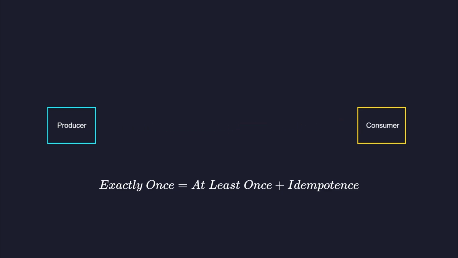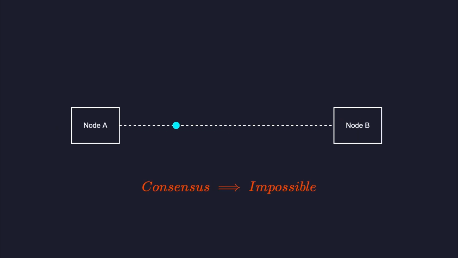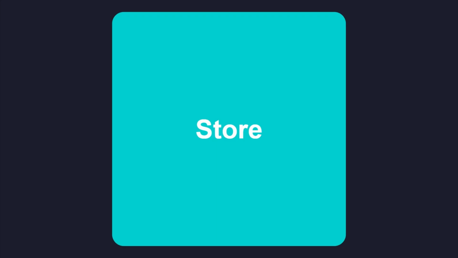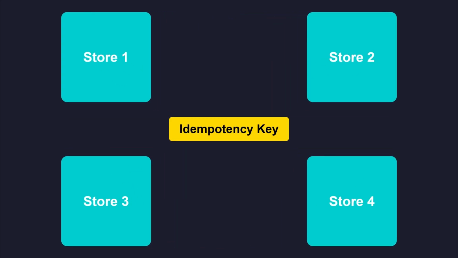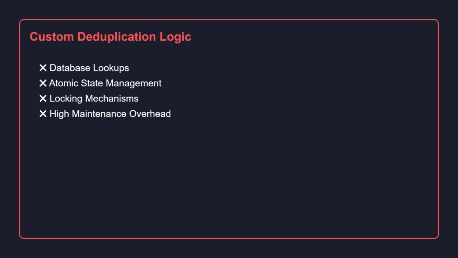Exactly once processing is typically achieved by combining at least once delivery with idempotent consumers. True exactly once delivery is mathematically impossible over unreliable networks. Partition your deduplication store based on the idempotency key. This allows you to distribute the load across multiple database nodes as traffic increases.